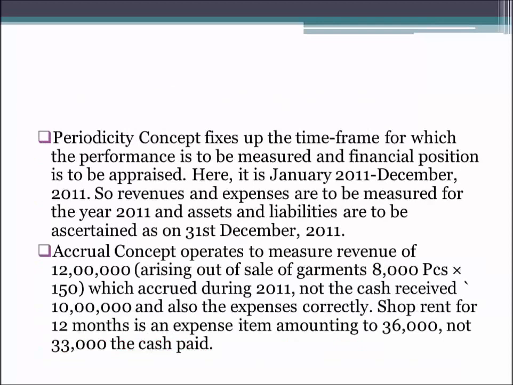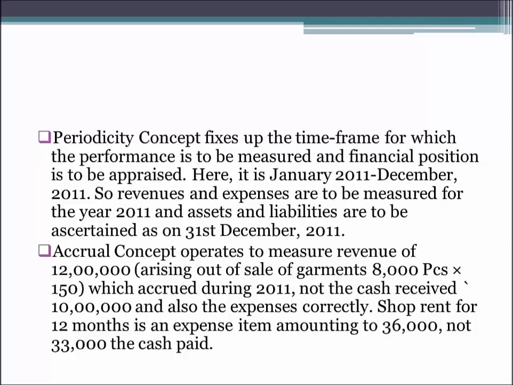The periodicity concept fixes up the time frame for which the performance of any business is to be measured and the financial position is to be appraised. So we have learned in the periodicity concept that we divide the period of the business into some measurable period so that we can measure the performance of the business.